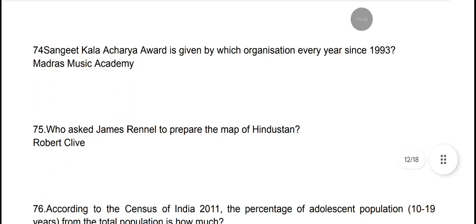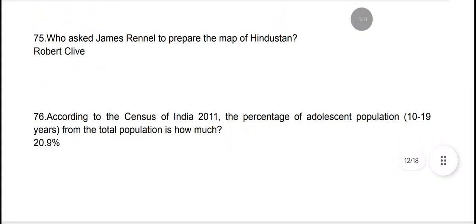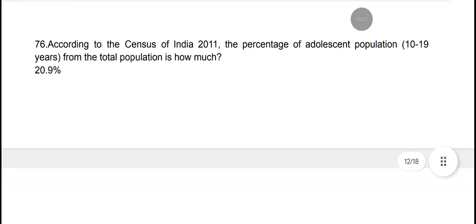Sangeet Kala Acharya Award is given by which organization every year since 1993? It is given by Madras Music Academy. Who asked James Rennell to prepare the map of Hindustan? Robert Clive asked. According to the Census of India 2011, the percentage of adolescent population 10 to 19 years from the total population is how much? It is 20.9%.